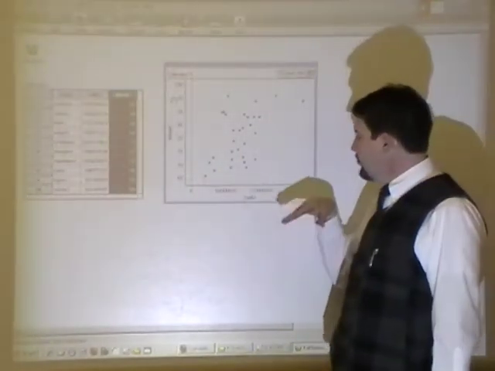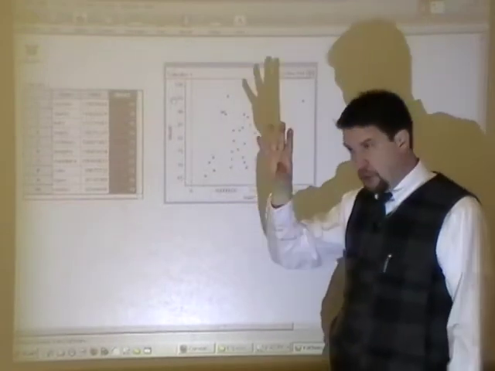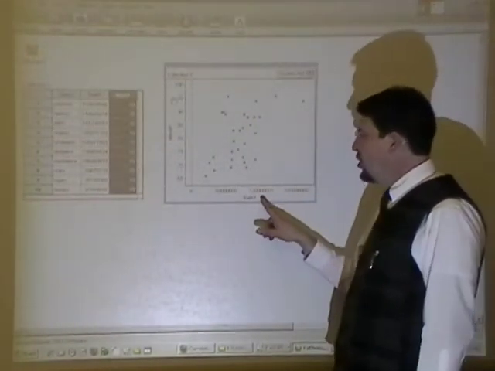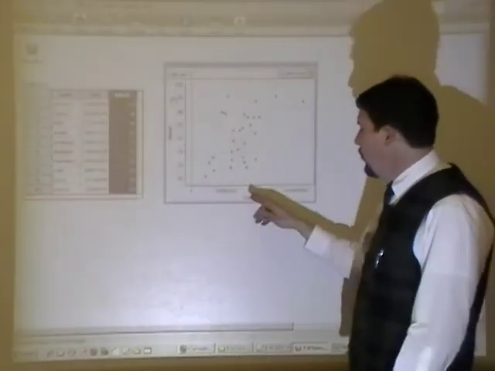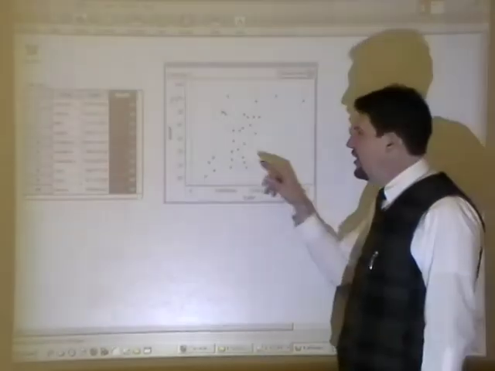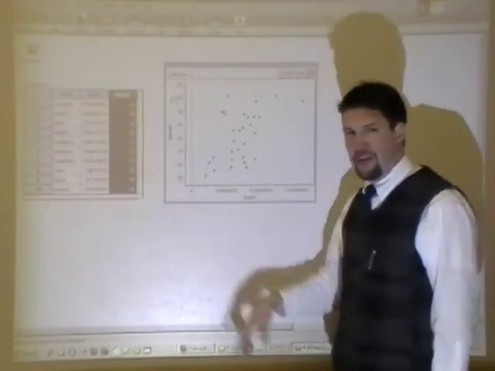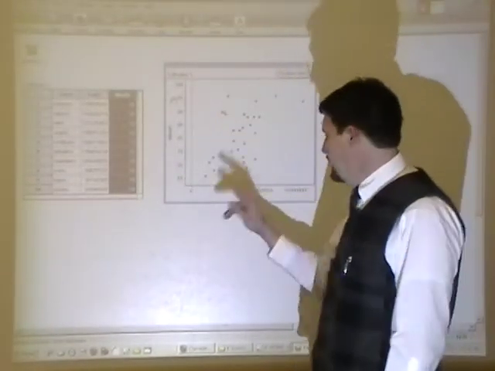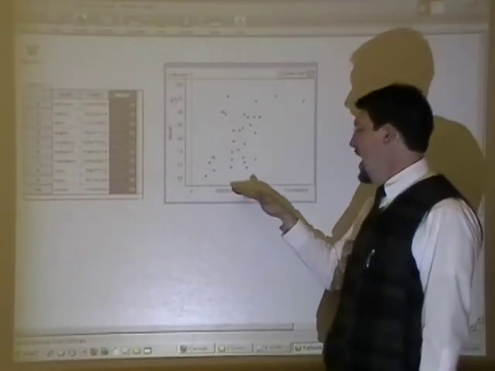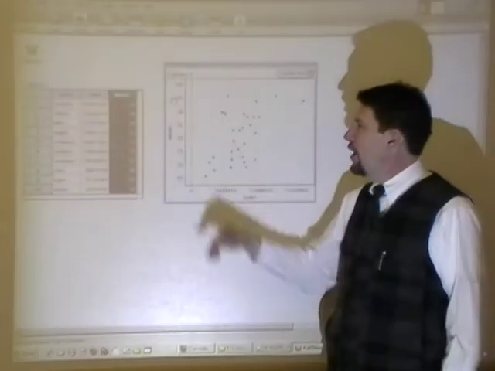So there are two parts to this. It's positive. The second part is what is happening, and what's happening is as salary is increasing, wins are increasing. It has to be in context, not as x increases, y increases, but using the variables.